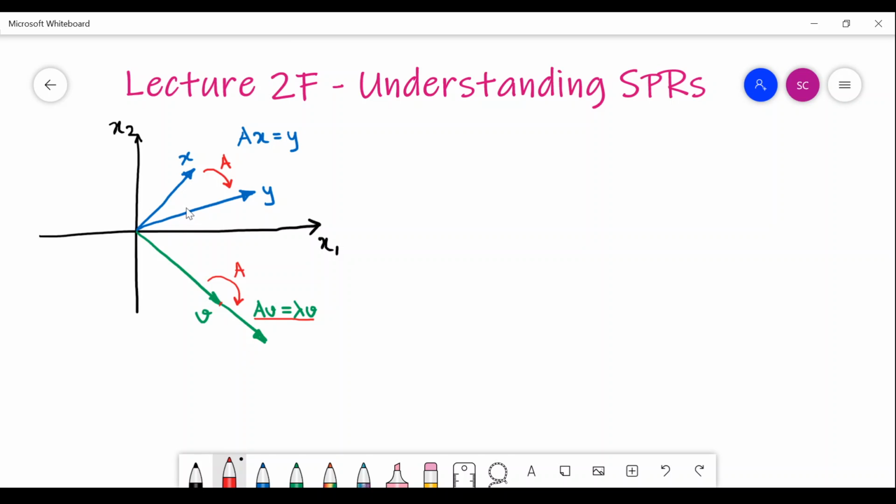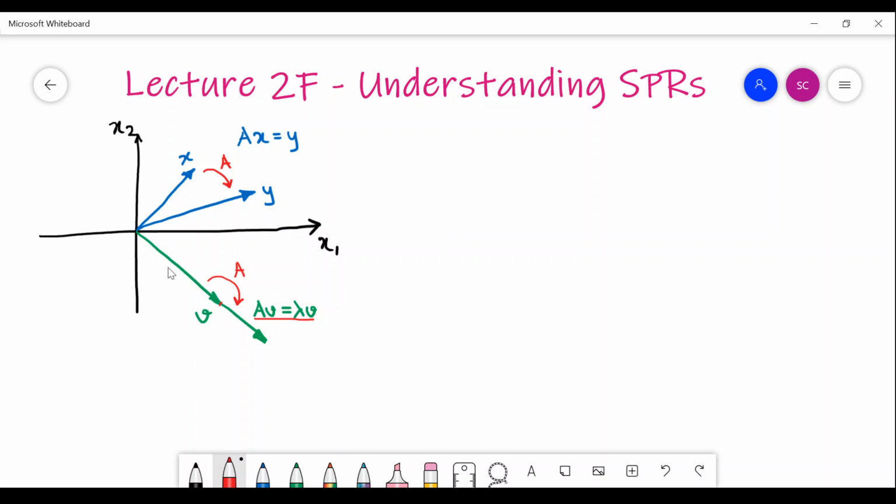This is a mathematical phenomenon, as you can understand. This concept of eigenvector and associated eigenvalue is a mathematical phenomenon. So you see, we are simply dwelling in a vector space. It has nothing to do with any real world application or anything.